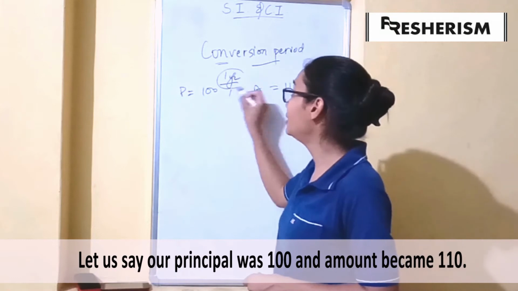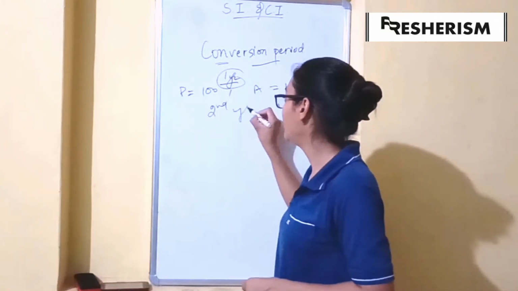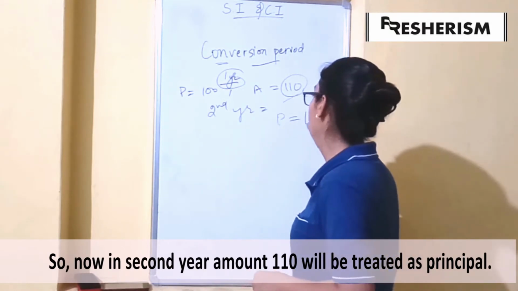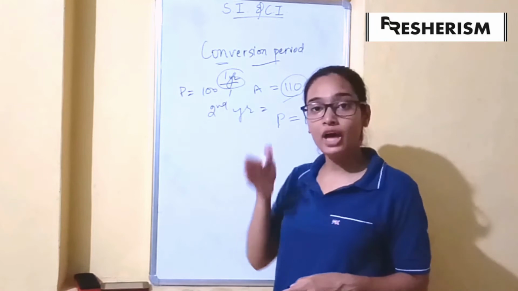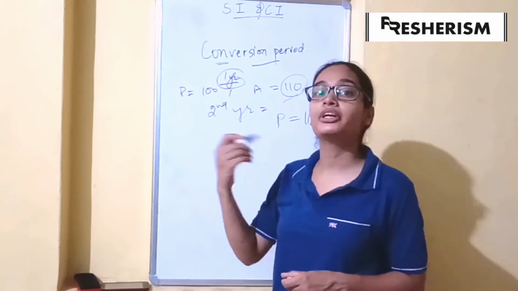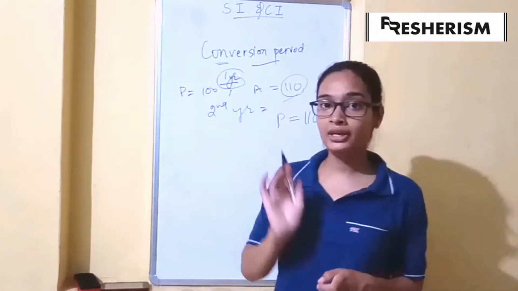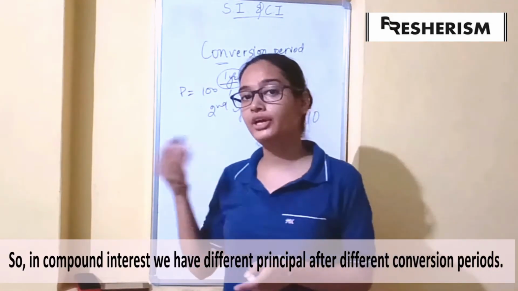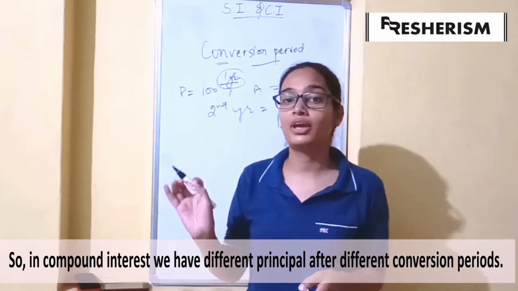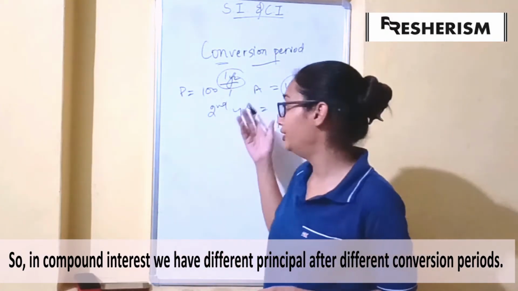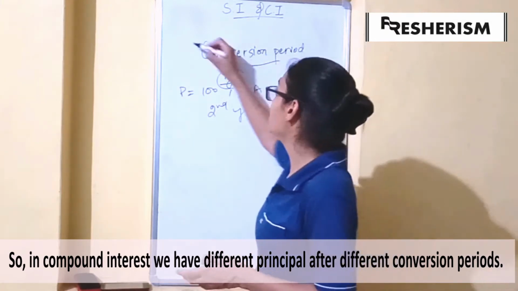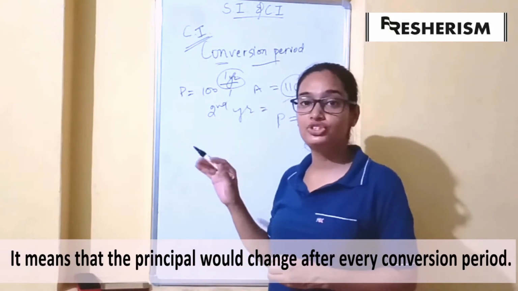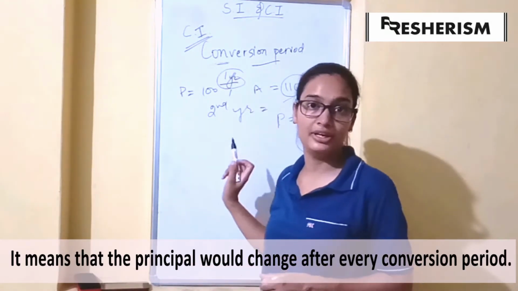After 1 year, our principal was rupees 100 and our amount became 110. So in the second year, the amount 110 would be treated as the principal. The amount after a conversion period is treated as a new principal. So in compound interest, we would have different principal amounts after different conversion periods. When we calculate our interest this way, that is called compound interest.